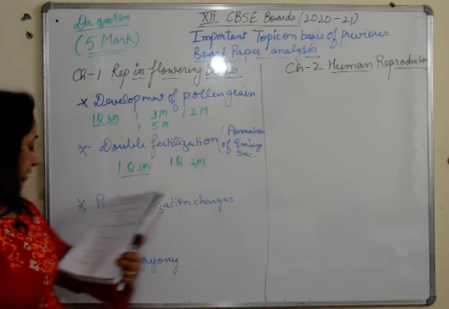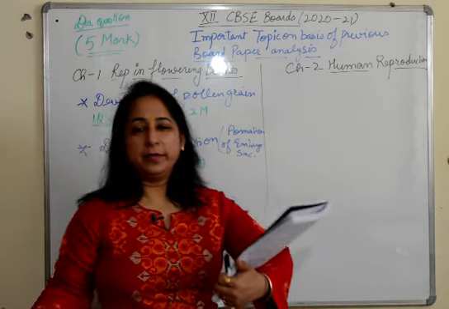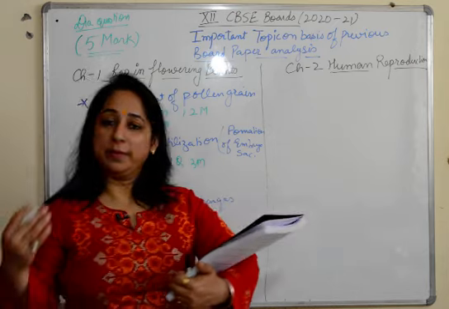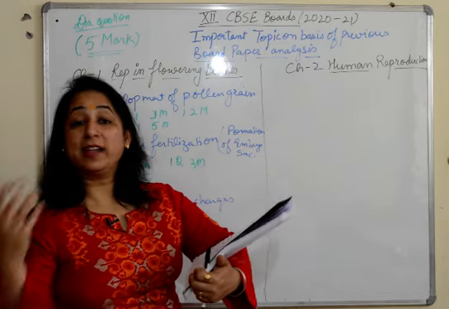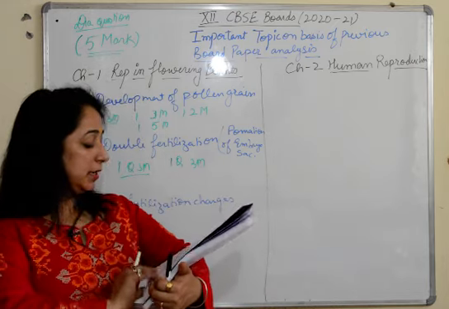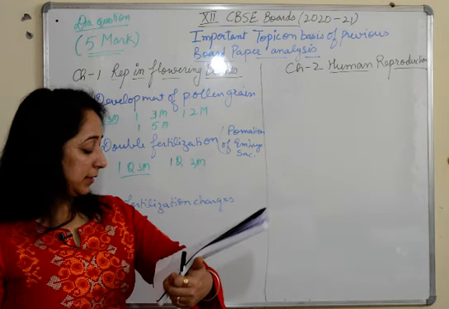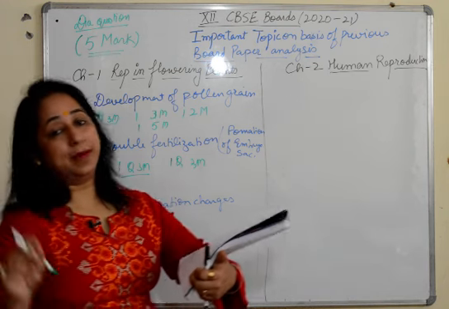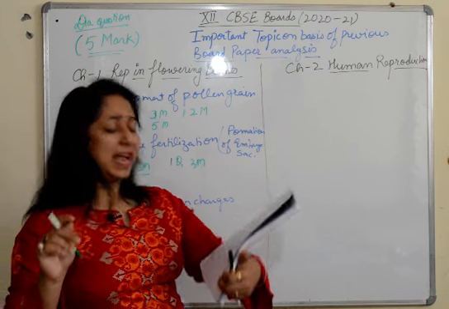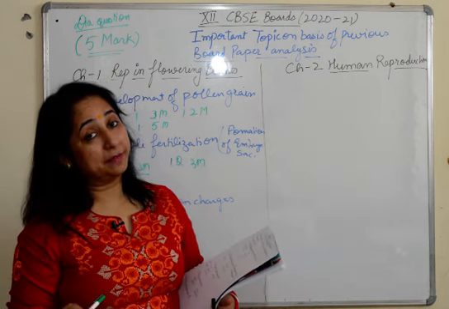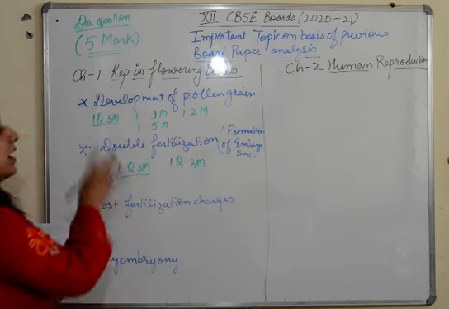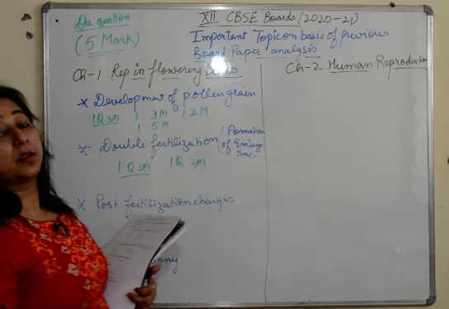Post fertilization changes also: in 2020 there was not, but in 2019 there were 2 questions of 3 marks, and in 2018 it was 1 5-marker. Polyembryony, we had 1 5-marker. And in 2019 there was also 1 5-marker. So that makes the chapter very important for 5-mark questions.